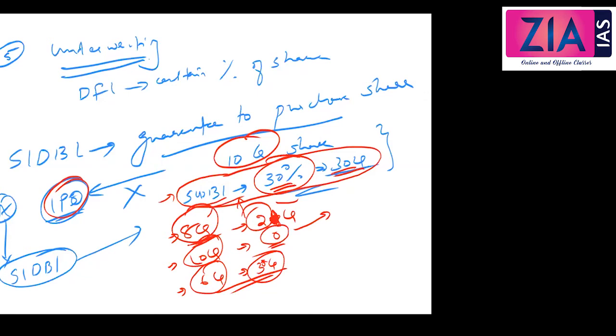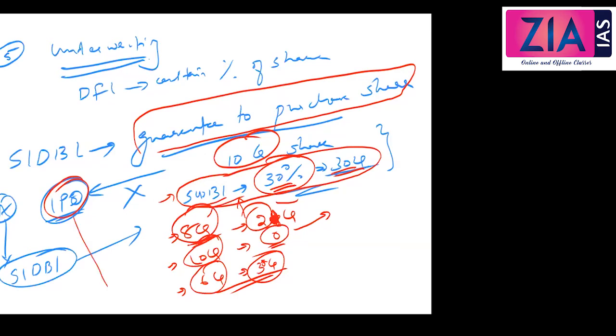Right? So the idea is when SIDBI is giving the guarantee that it will purchase a certain percentage of the share, the common people will get an idea that SIDBI conducted a viability study and this project of this company is actually viable. So confidently they will invest now. Otherwise, common people may not invest in the company, so it would have been zero investment. Now there is a possibility that you will get the entire 10 crore from the public itself. For that, SIDBI will charge a commission, underwriting commission.